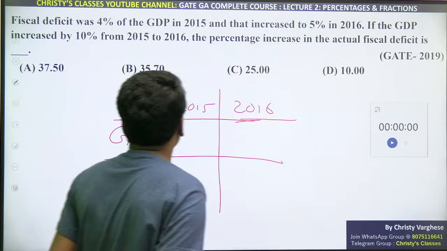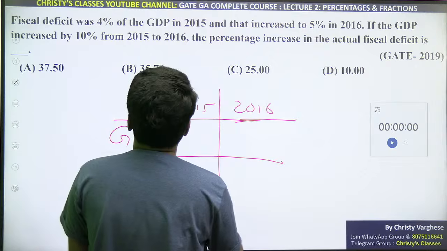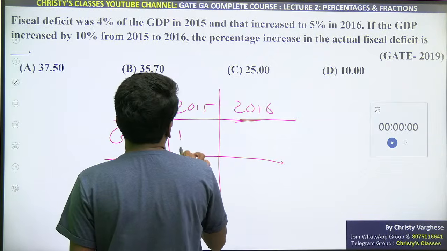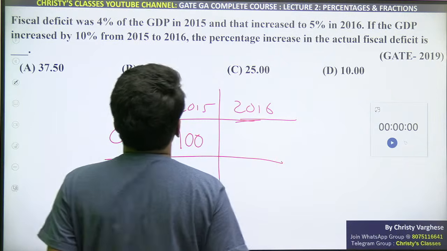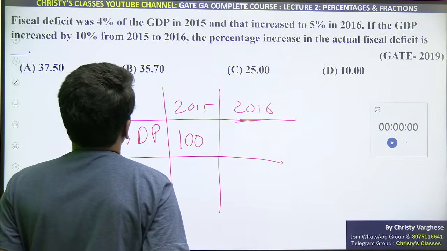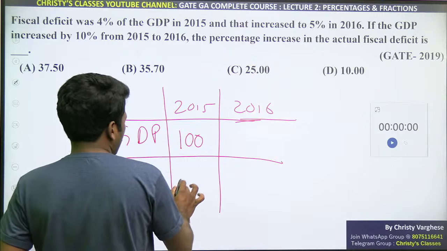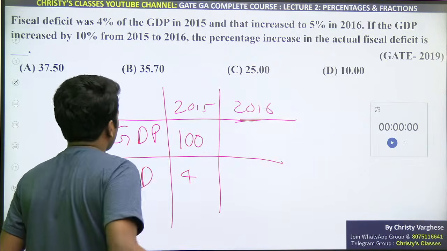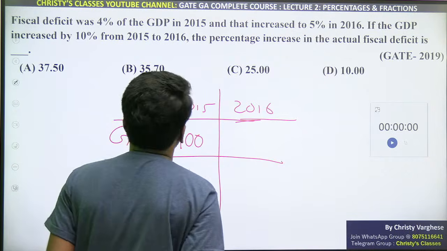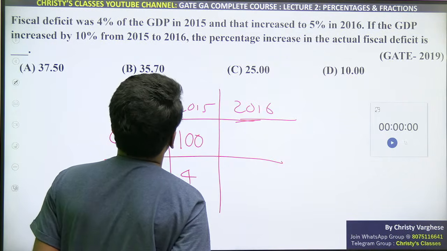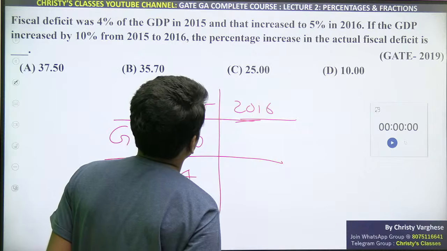So let the GDP of 2015 be 100. Its 4%, 4% of 100, you know, it is 4. Mental math, or you already know 4% of 100 is 4. Out of 100, so it is 4 itself.